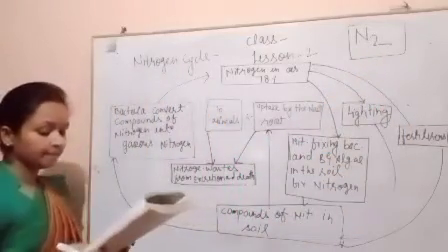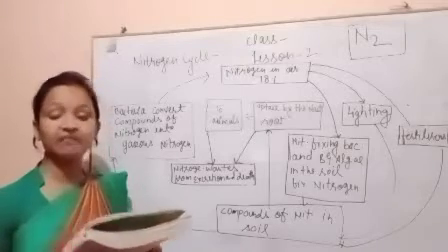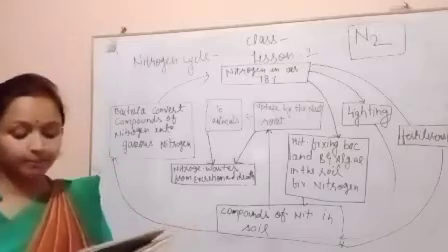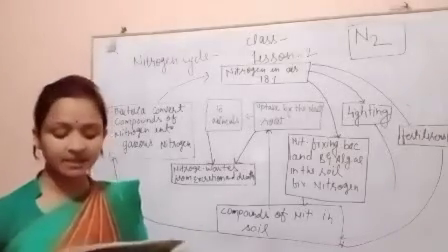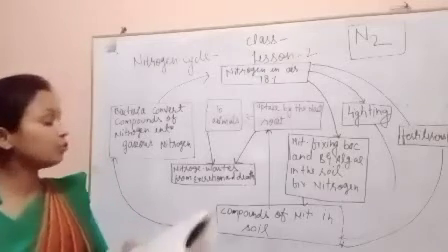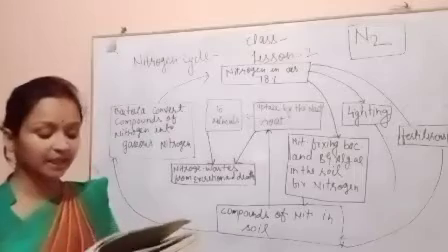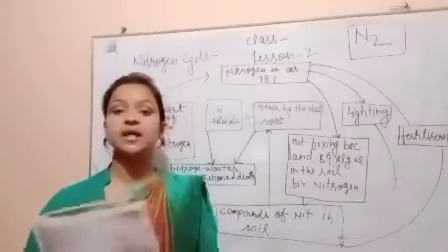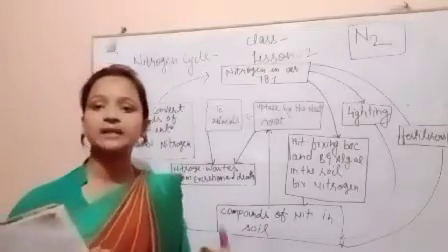Nitrogen is an essential constituent of living organisms, and it is an important component of proteins, nucleic acids, chlorophyll, and many other compounds. Atmospheric nitrogen cannot be used in its elemental form directly by plants and animals.